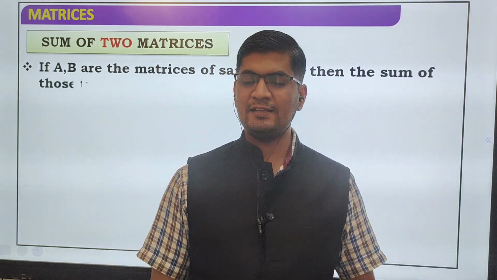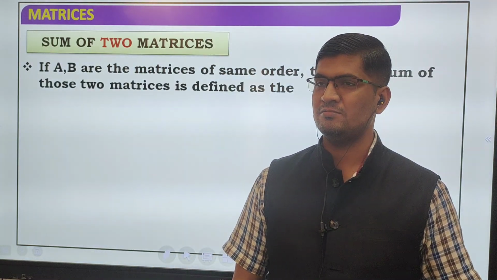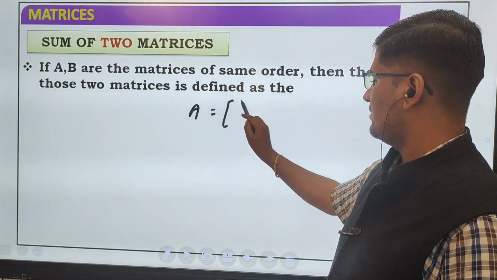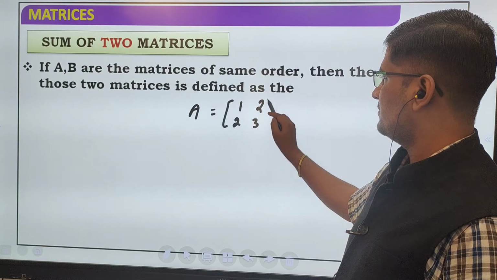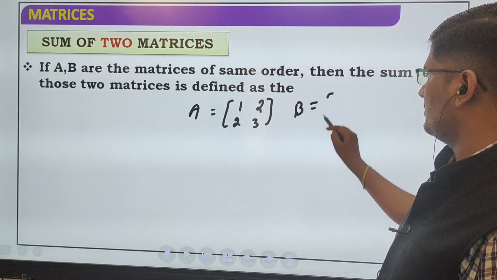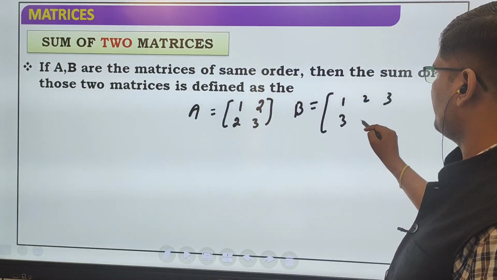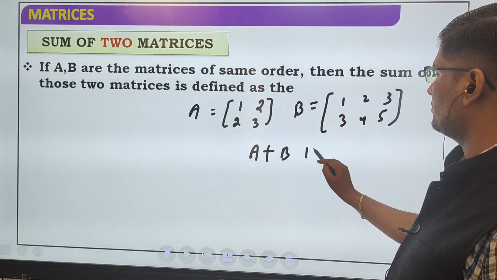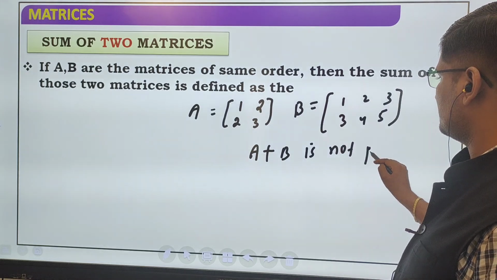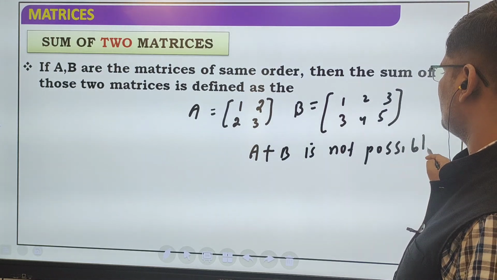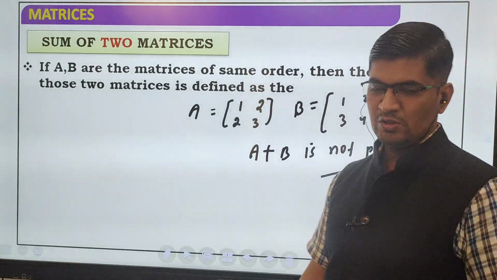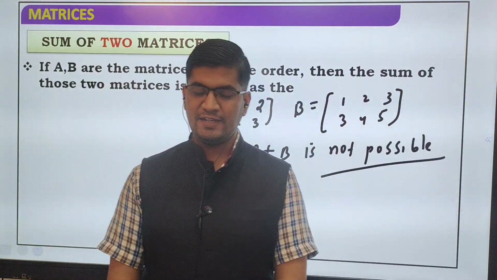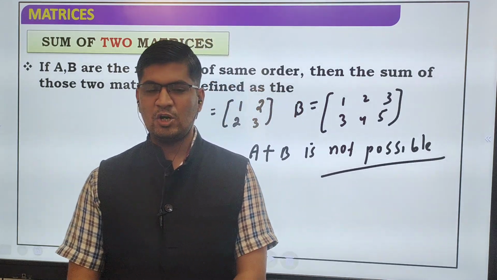If A and B are matrices of the same order. Yes or no? Suppose A is given as 1 2 2 3 and B is given as 1 2 3 3 4 5. So A plus B is not possible. आप ऐड ही नहीं कर सकते इसको.